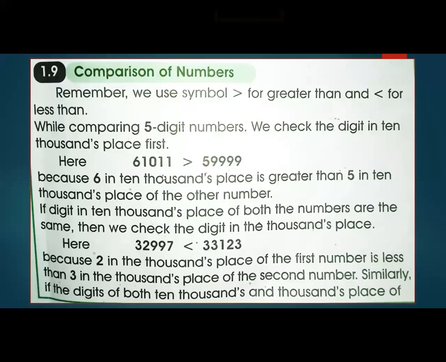If the digits in the 10,000 place are both the same, as here where the fifth digit is 3 in both, then you check the digit at the thousands place. Here the thousands place is 2 and here the thousands place is 3. So what is greater? This one. 3 is greater than 2, so you write the greater than sign here.